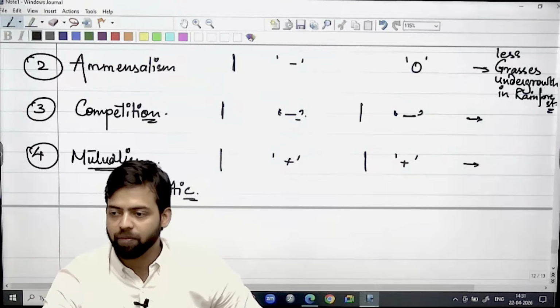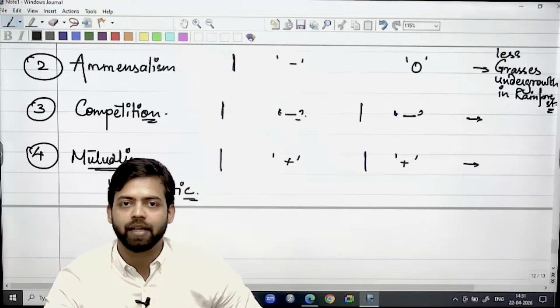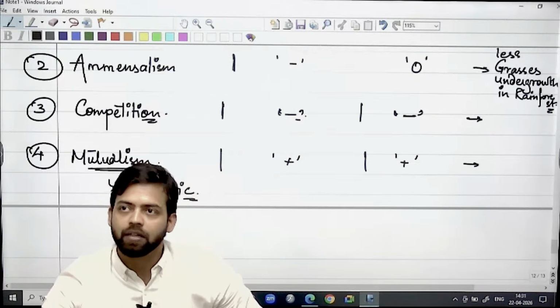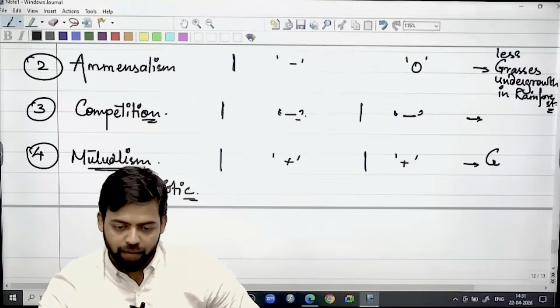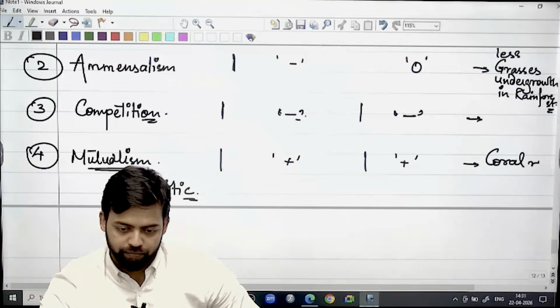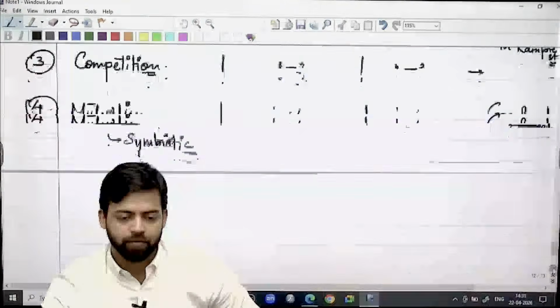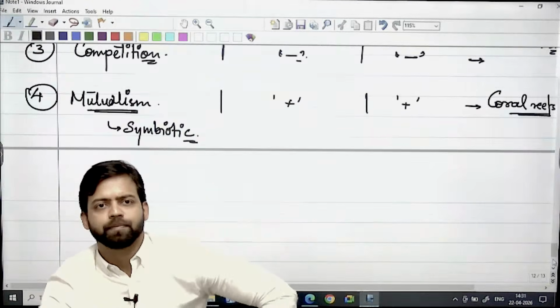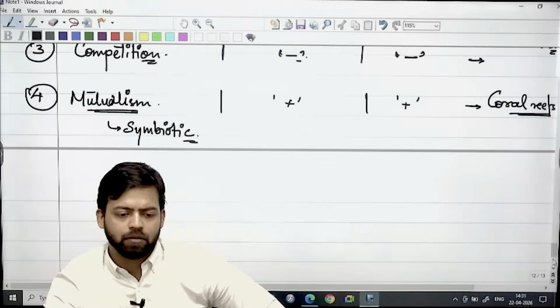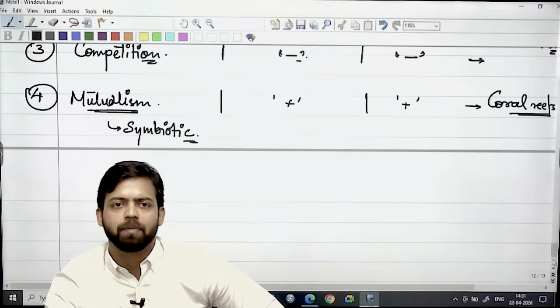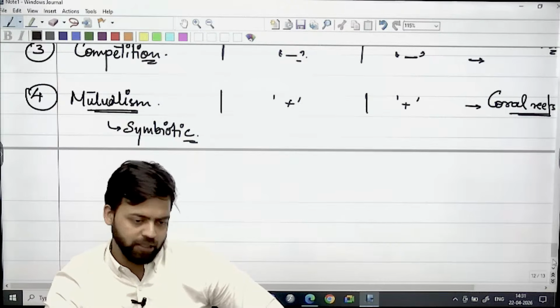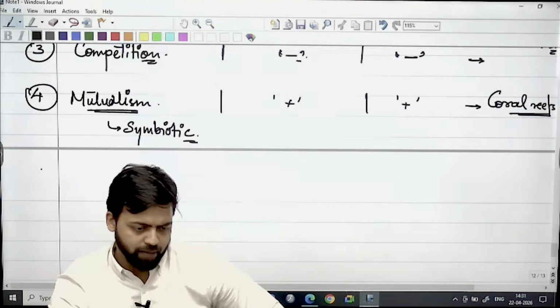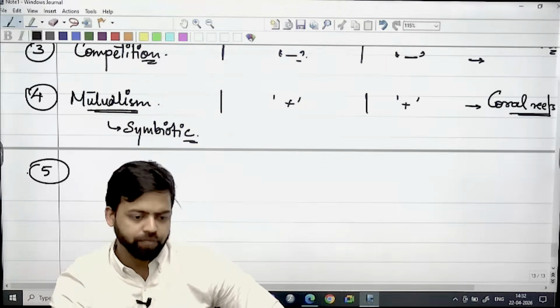The symbiotic relationship of coral polyps and zooxanthellae algae, we have already seen that, right? So coral reefs can be an example of mutualism. Both species are positively impacted. Win-win situation for both these species.